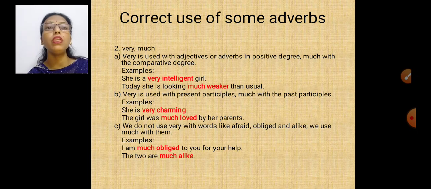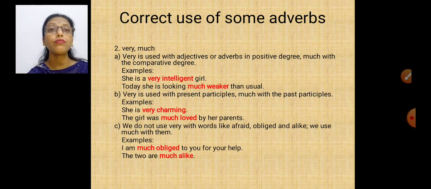Now coming to very, it is used with present participles. Present participles are the ing form. You must have heard about the four forms of the verb: present, past, past participle and present participle. Past participle, three forms all of us know. For some students, present participle would be new. It is the ing form.